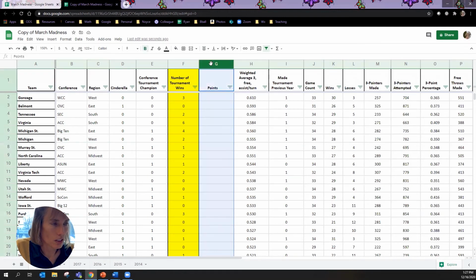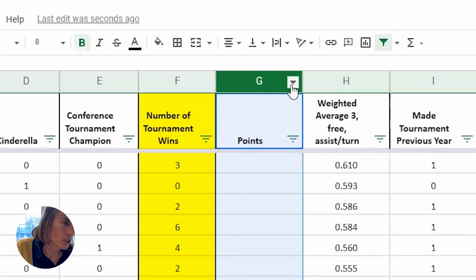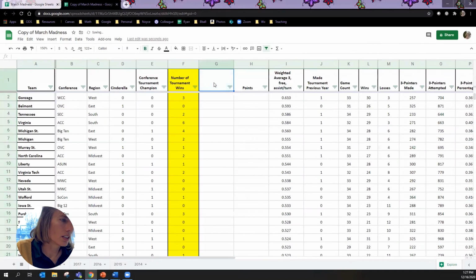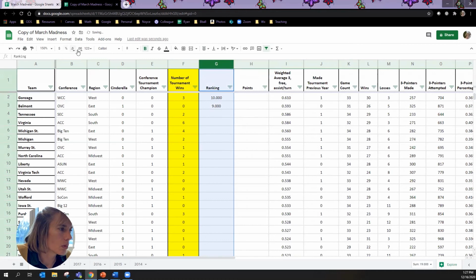So I'm going to add myself another column here. I click on the green G, and this nice triangle shows up, and I say insert one left. And in here, I'm going to say ranking. Okay, so I've got my nice ranking, and Gonzaga's my best. They ended up on top, so I'm going to give them 10 points. And then Belmont was second, so they're going to get 9 points. And I enter that in, but I'm going to quick fix that because that's a little gross.